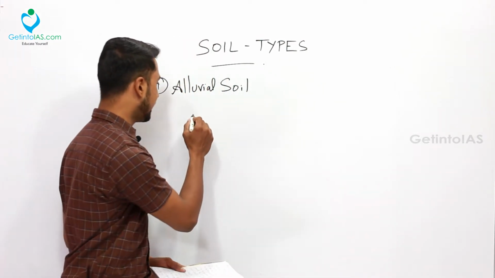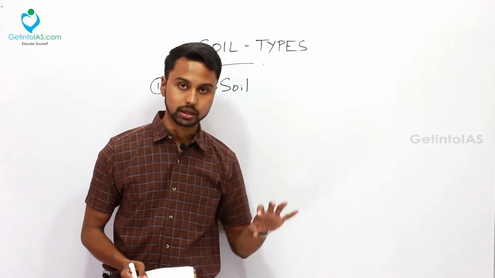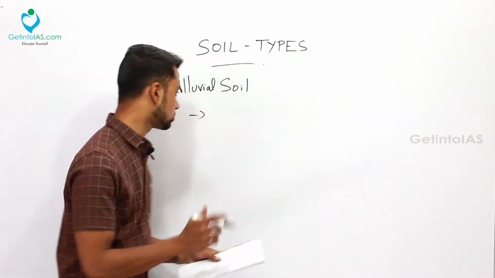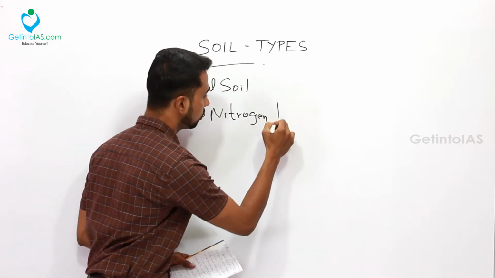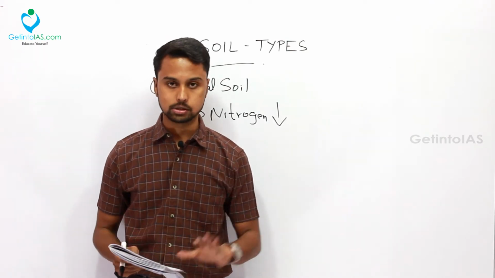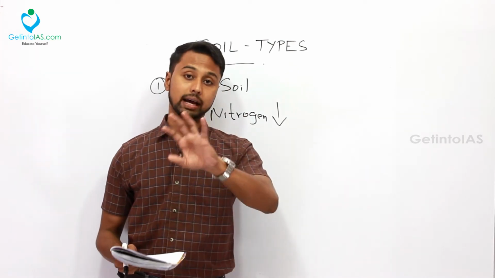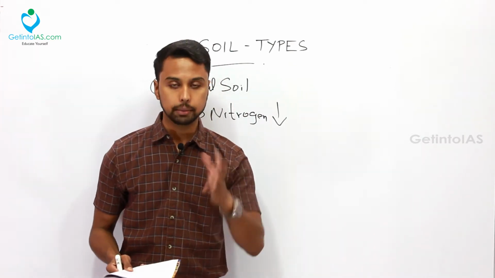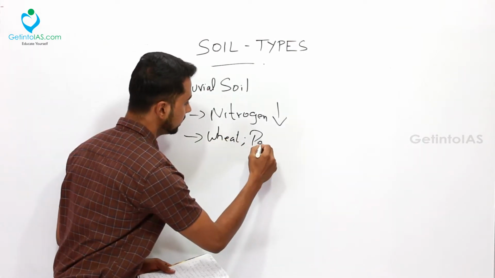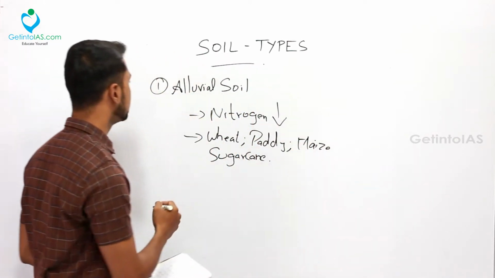Okay, so being said that, now we'll see about the composition of soil. Since this soil is of depositional nature, this soil is naturally very low in nitrogen. So nitrogen is comparatively low. Very low nitrogen. Other components like the potash, phosphorus and alkalis are adequate in nature. So nitrogen is very low because it is of depositional nature. Okay, that is the second point. We have dealt with where these soils are found. So what are the crops that can be grown in alluvial soil? It is your wheat, paddy and maize and sugarcane also. So these are the crops which can be grown in this type of alluvial soil.